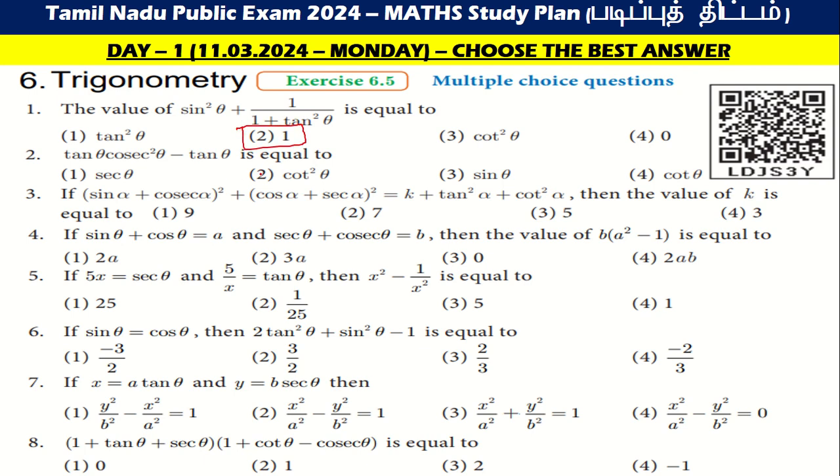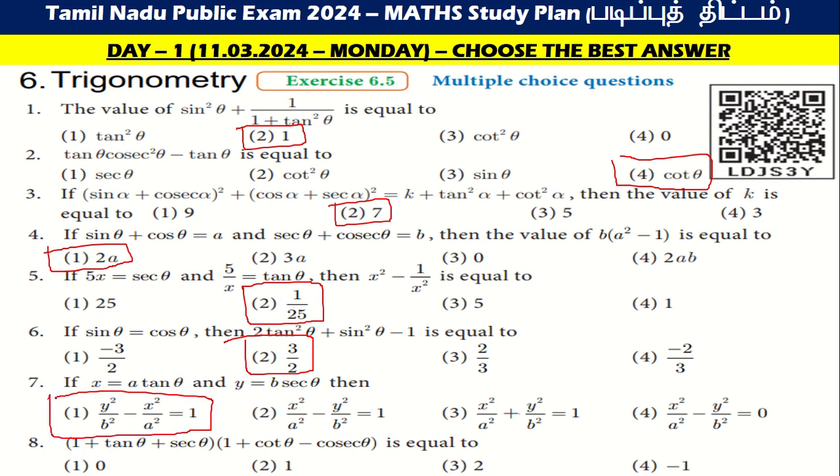Next, the second one is cot theta, and the third one is 27, the fourth one is 2a, the fifth one is b, that is 1 by 25, the sixth one is 3 by 2, and the seventh one is y square by b square minus x square by a square, and the eighth, 2, is the answer.